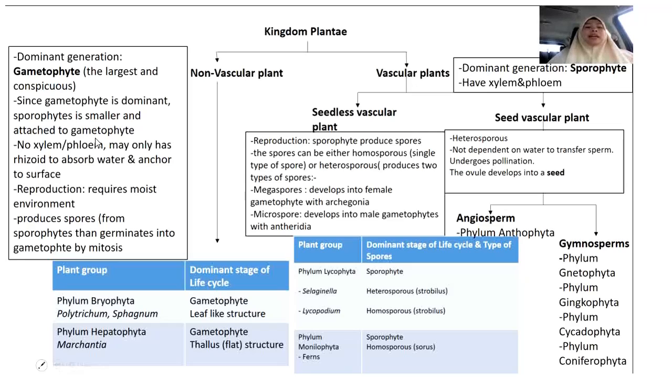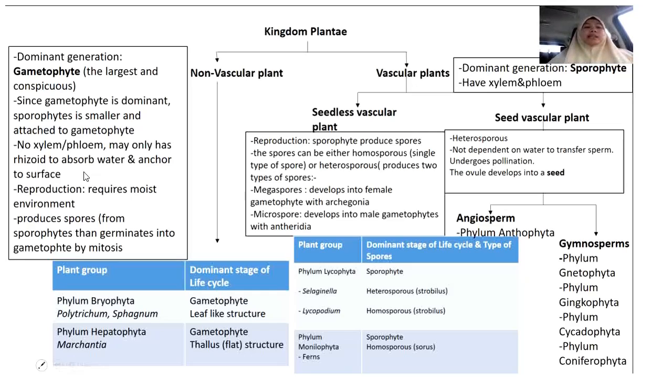Another characteristic of non-vascular plants is that they do not have xylem or phloem, and they may have rhizoids. A rhizoid is a root-like structure, but it's not a root. It has a function similar to root, which is to anchor to the surface and also to absorb water.